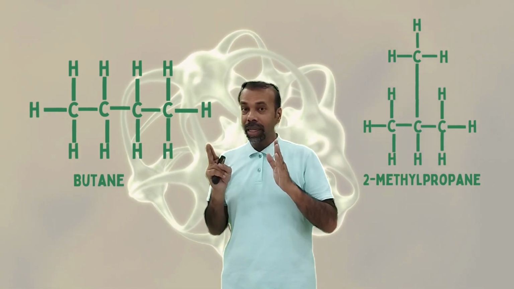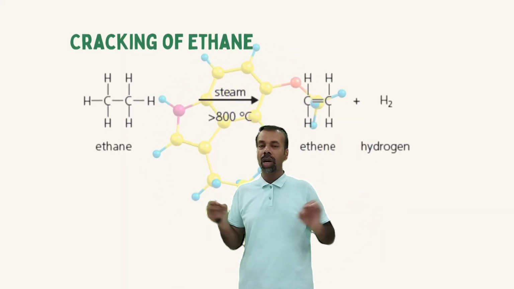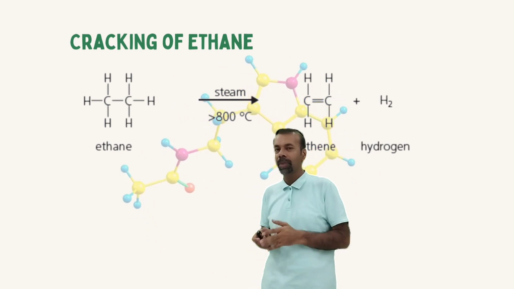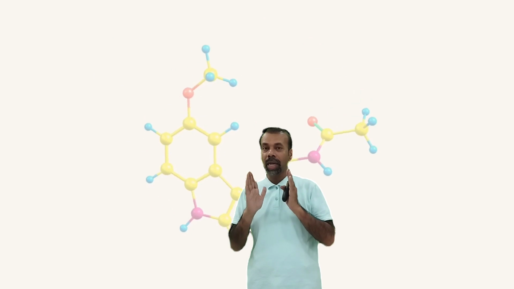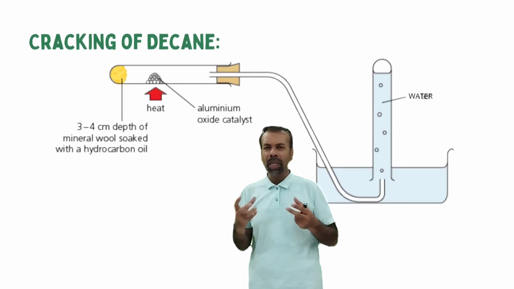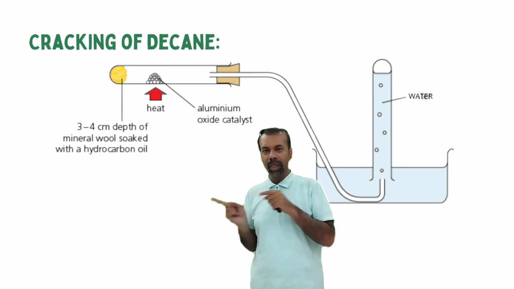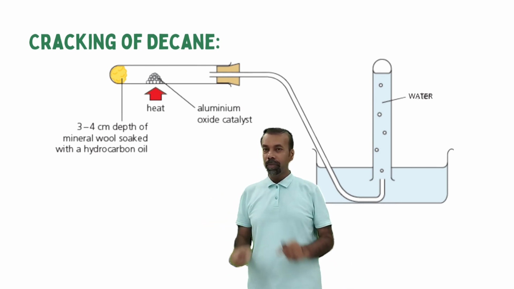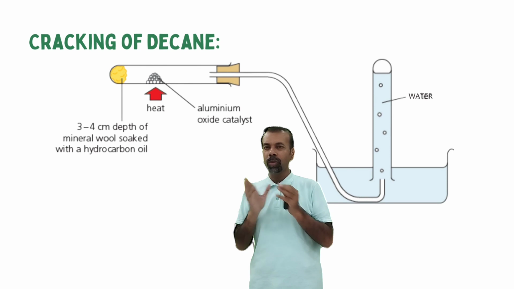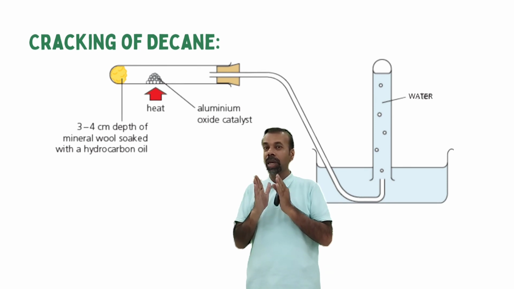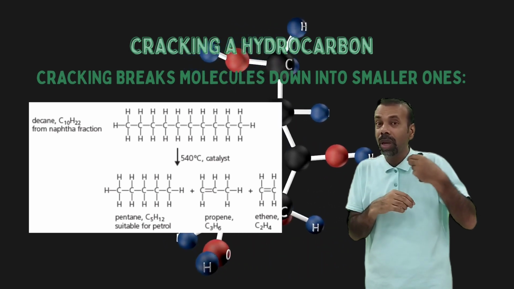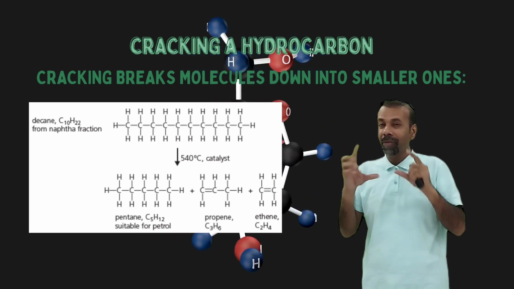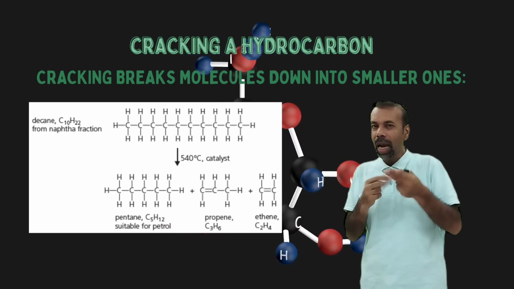Cracking: we can crack hydrocarbons. Cracking is the breakdown of a long chain hydrocarbon into smaller hydrocarbons. Cracking takes place when we heat a long chain hydrocarbon at high temperature and pressure, and we give aluminium oxide as a catalyst in this process. We break down long chains into smaller ones because smaller hydrocarbons are more valuable. They undergo complete combustion. They have more flammability. Long chain hydrocarbons have less flammability. They produce more smoke and less flame.